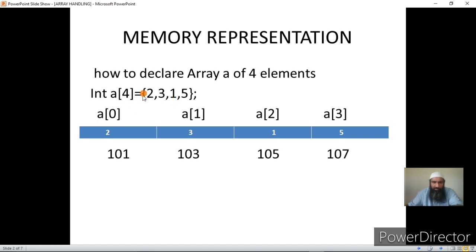Now since I have declared an array of 4 elements and the name of the array is A, therefore the first element of array will have the index A[0] and next element will have A[1], that is the second element. This is the third element, it has the index 2, and the fourth element has the index 3. That is, the index of the array element is always less than the element number, and this is how we identify each element.